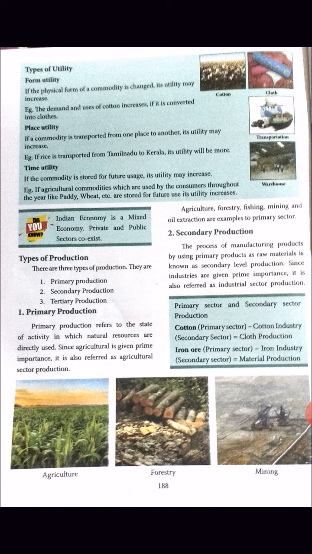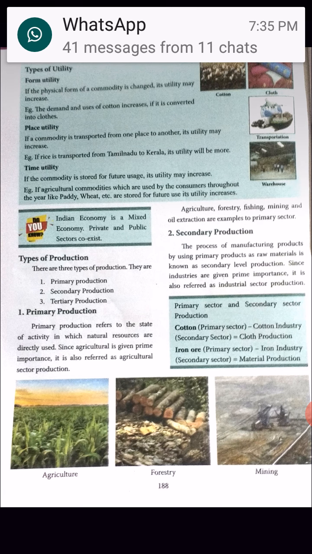Now you are clear? Sugar cane is primary production. It is cultivated in an agricultural field, so we give importance to agriculture. And we get sugar by machines in the factory. So that sugar is secondary production. Here we give importance to the industry, that is the factory, like the sugar factory and other industries. So sugar cane is a primary product. Sugar is a secondary product.